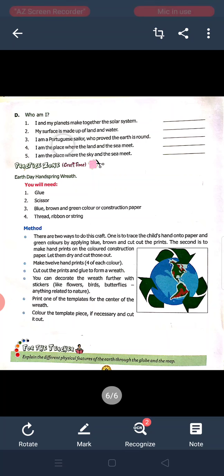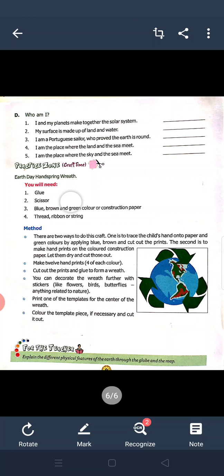Second one, my surface is made up of land and water. The earth. I am a Portuguese sailor who proved the earth is round. Magellan. I am the place where the land and the sea meet. Coast. And I am the place where the sky and the sea seem to meet. Horizon.